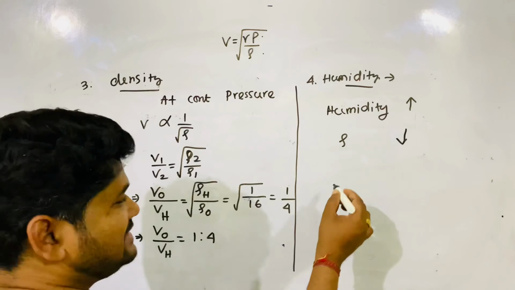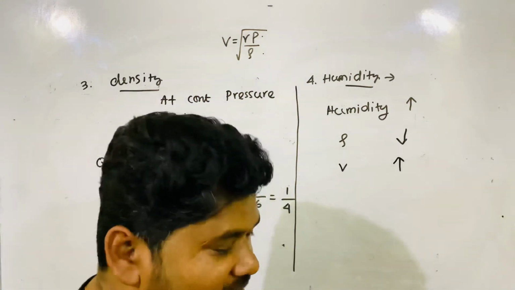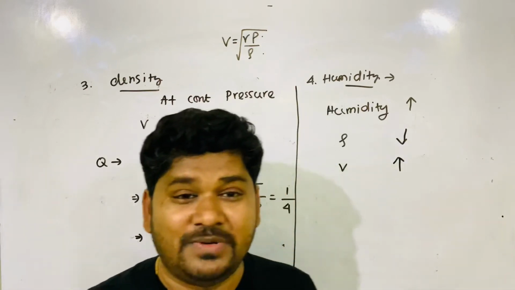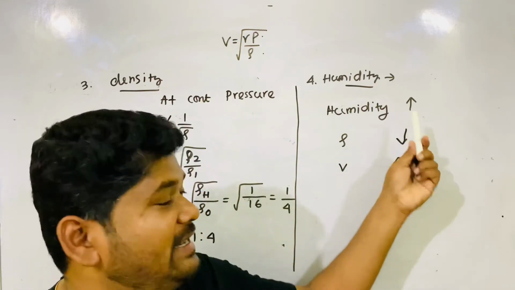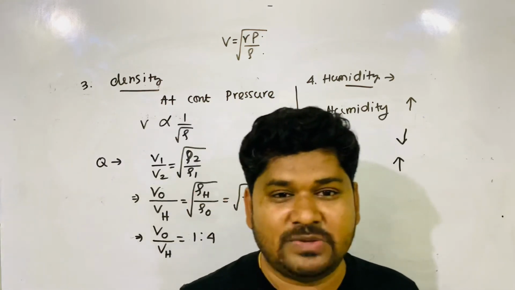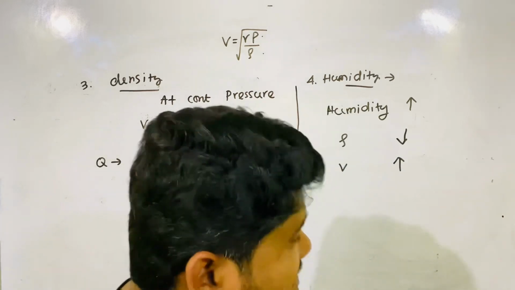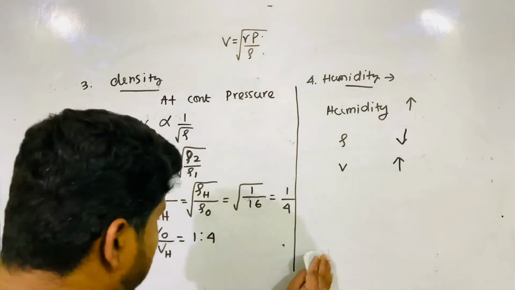If density decreases, what happens to the velocity of sound? It increases. So velocity of sound is more in humid air. The more the humidity, the more the velocity of sound. Got it? That is how velocity of sound is affected by humidity.